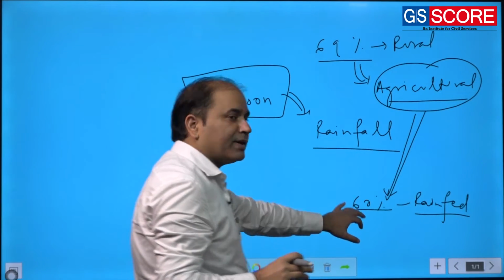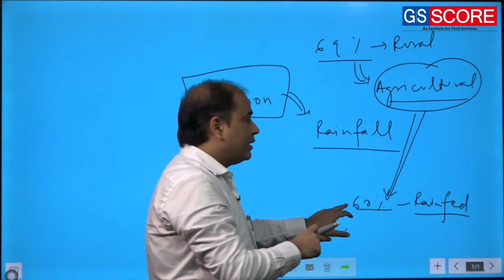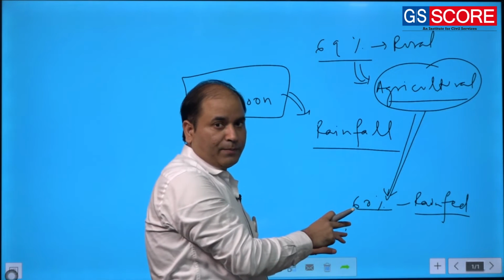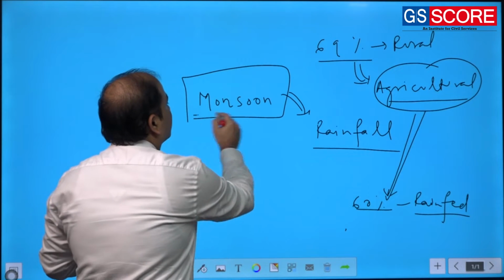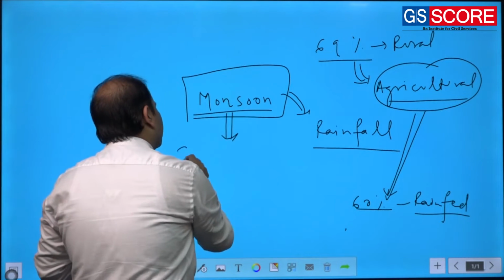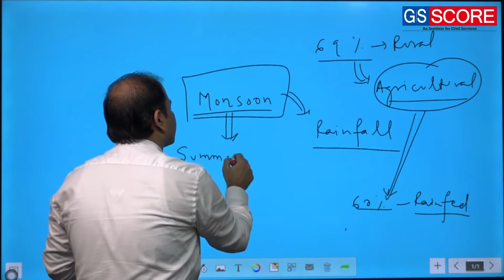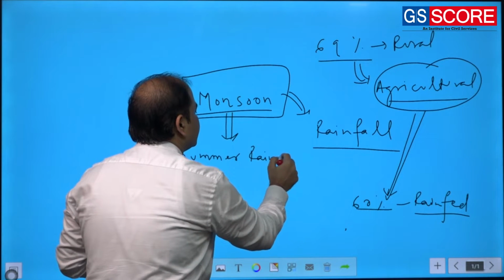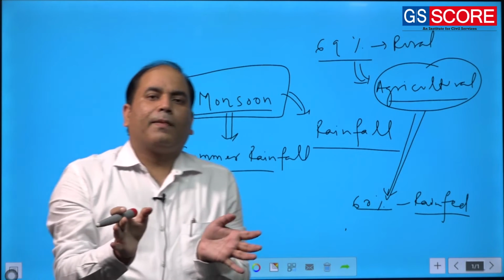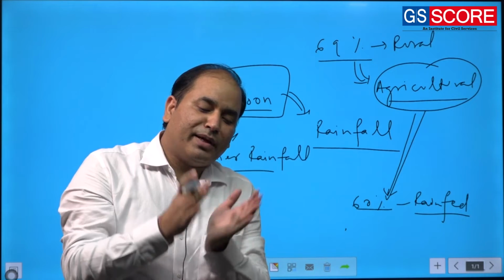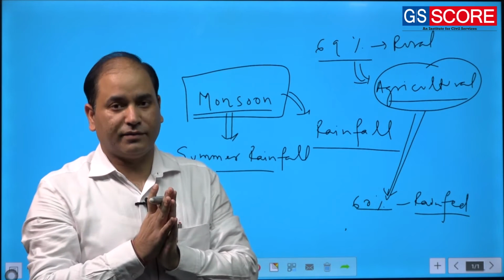So this 60% agricultural area solely depends on rainfall, and in our country the rainfall mainly happens through monsoon, or you can say summer rainfall. In other words, agriculture mainly depends on the monsoonal rainfall.